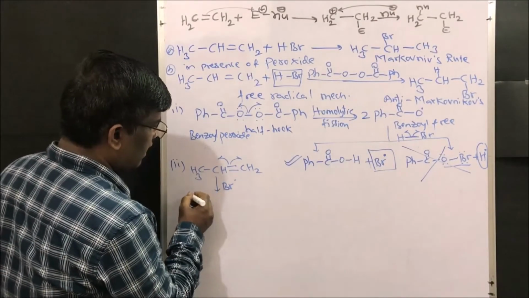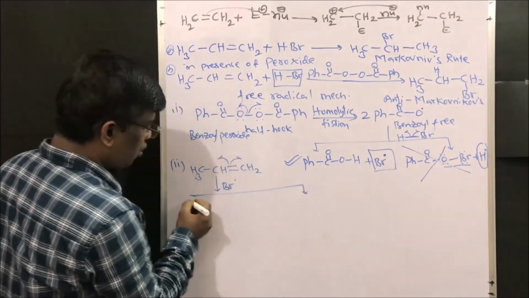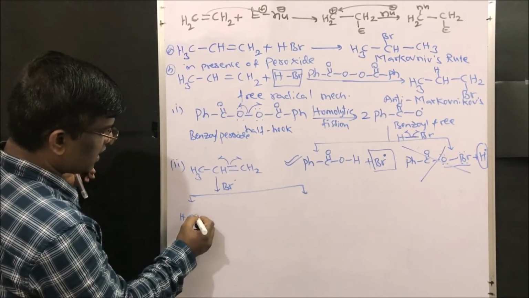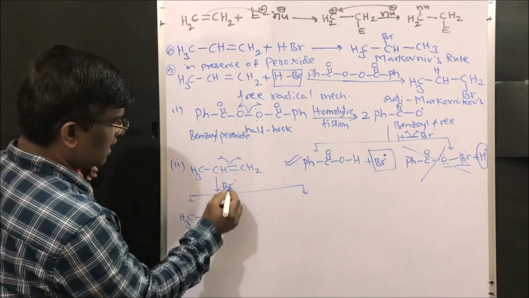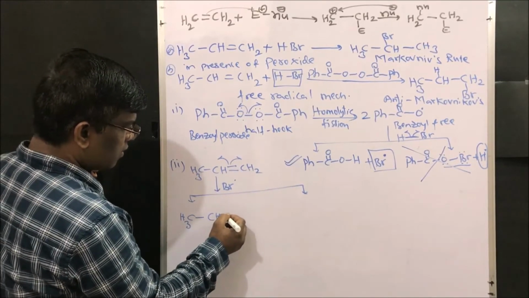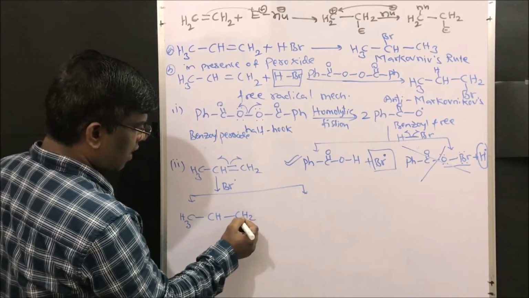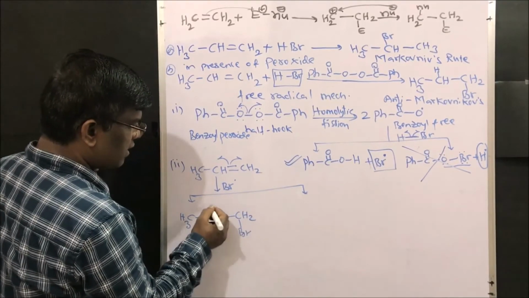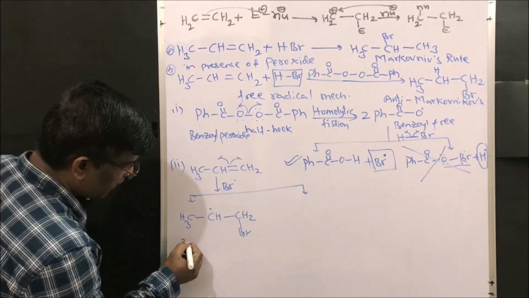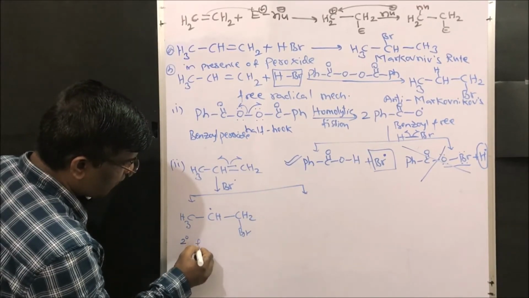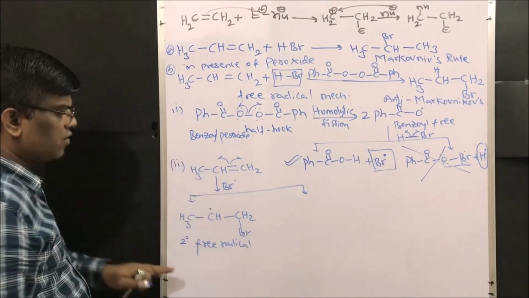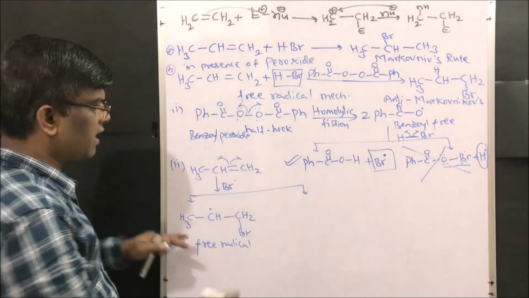So here again it can form 2 free radicals. What is the free radical? Yes, first case CH3 CH, I will add CH2, I am going to add bromine here. It is going to form this free radical. What is this free radical? Secondary free radical, right? It is going to form secondary free radical.